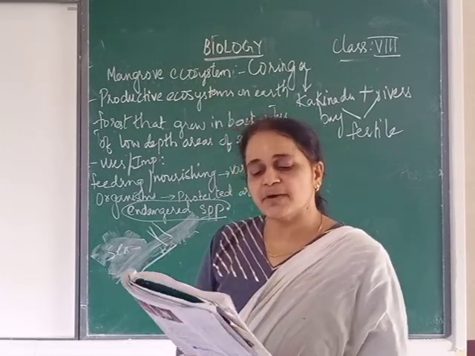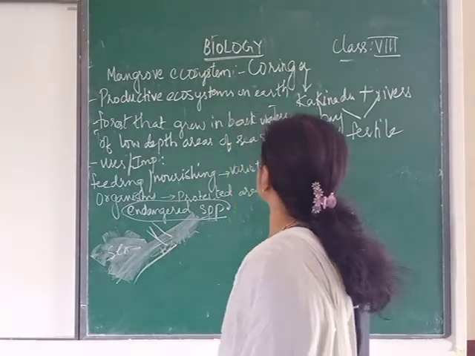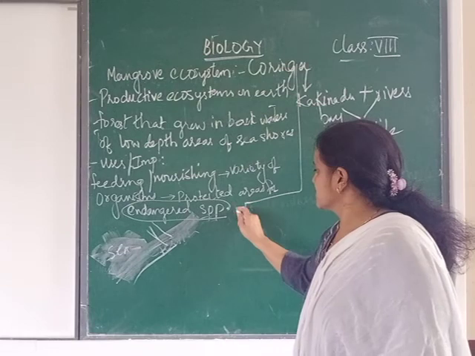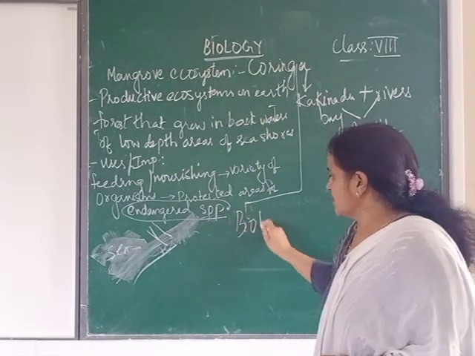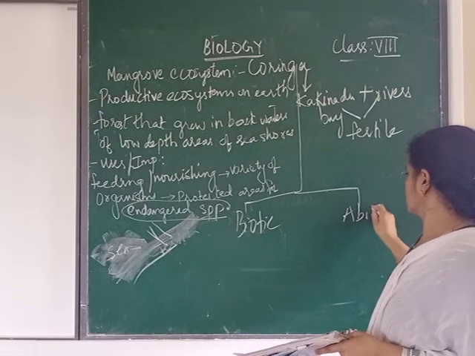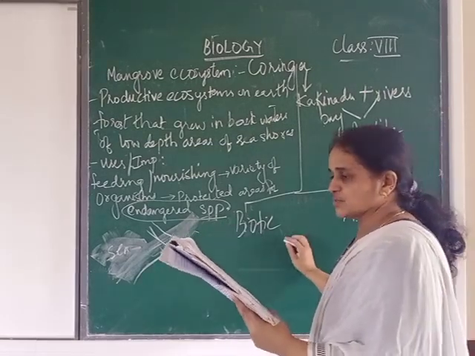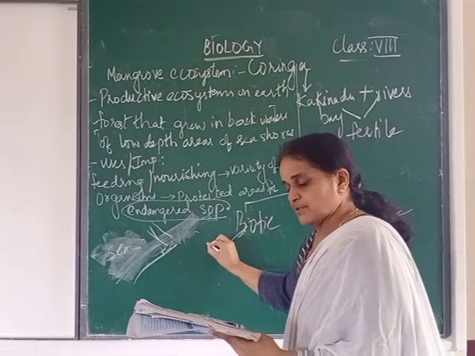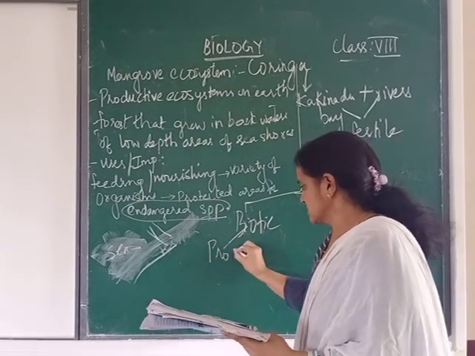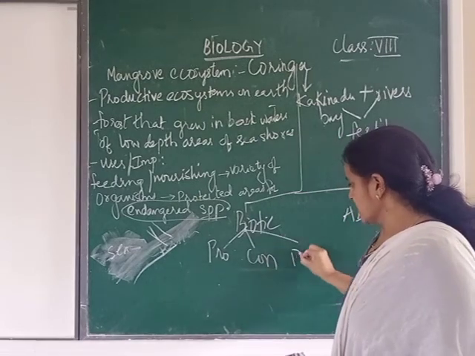Let us observe the biotic and abiotic components of the Koringa ecosystem. Now in the Koringa ecosystem you have to see what are the biotic. Biotic means living. Abiotic, non-living. So in biotic components you have producers, then consumers, then decomposers.